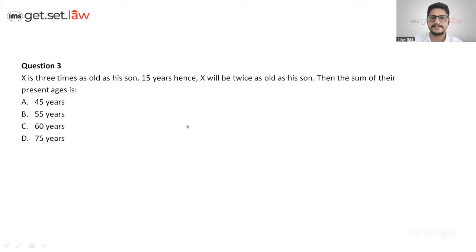It says X is 3 times that of his son's age. Okay, or let's say maybe X is a person. Okay, 15 years. So what do you have to do? The age is going to add up to it, right? So what it says is,